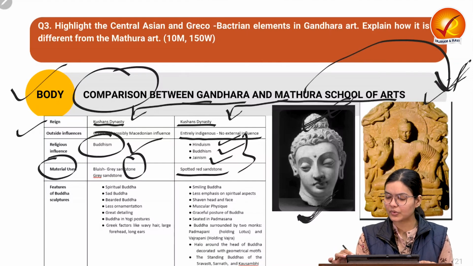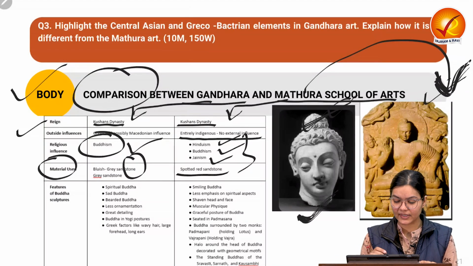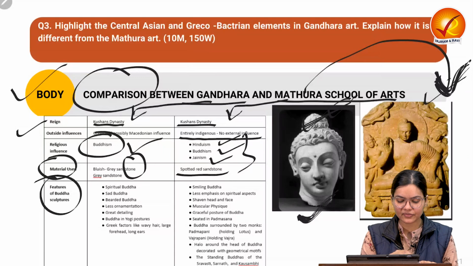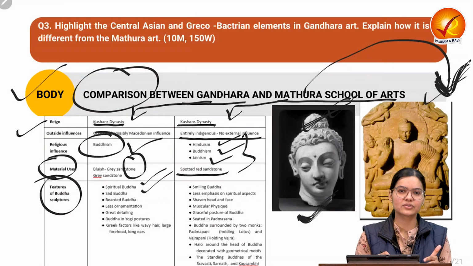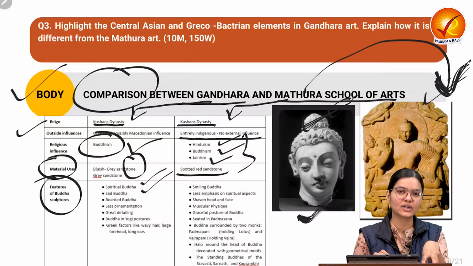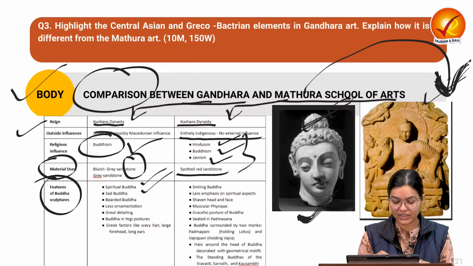Also, this is an example of the Mathura school of art. It is the seated Buddha from Agra. So we can see here the features of it. If we compare, the material used is sandstone only. Here in the features of the Buddha, the spiritual Buddha is depicted, the sad Buddha is also depicted, and the bearded Buddha is also depicted, because it has influence, as we discussed, from Central Asia.